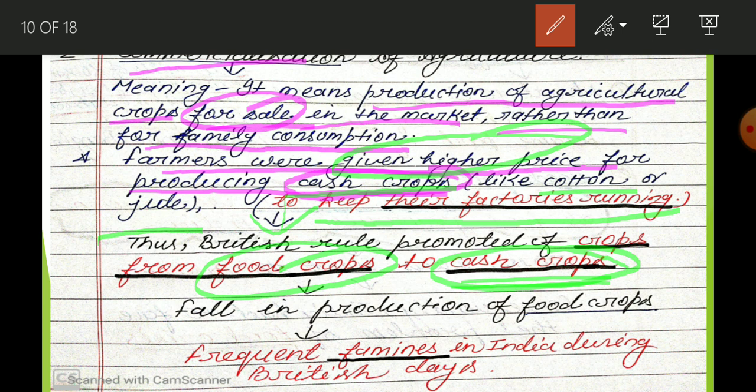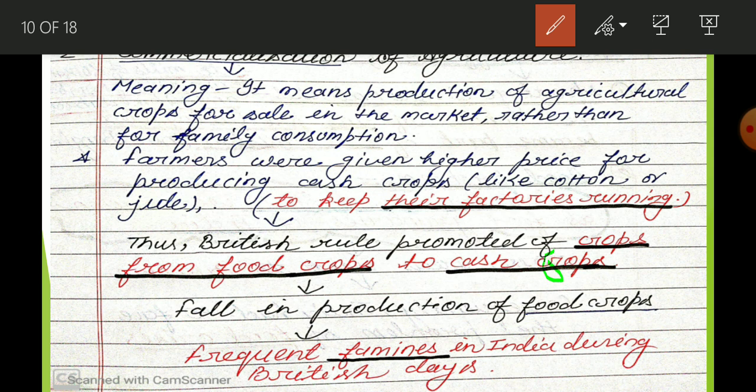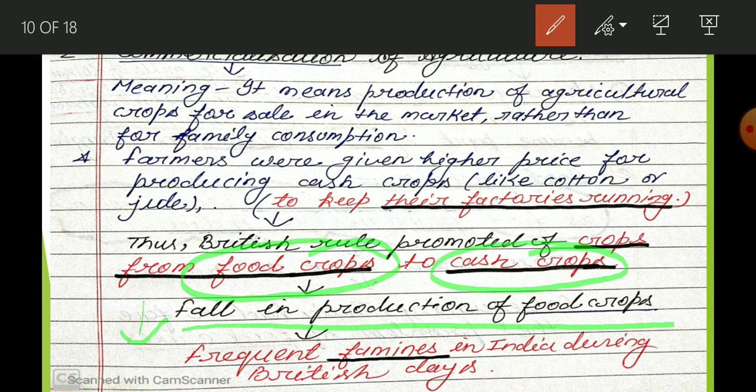85% people are engaged in agriculture, but still there is the problem of starvation. There is the problem of lack of food grains. And in that condition they started to do the production of cash crops in the place of food grains. So you can understand it is going to increase the problem of food grain, means there will be a fall in the production of food grain, there will be more problem of lack of food grain, and its result is frequent famines. Famines means सूखा, okay, and